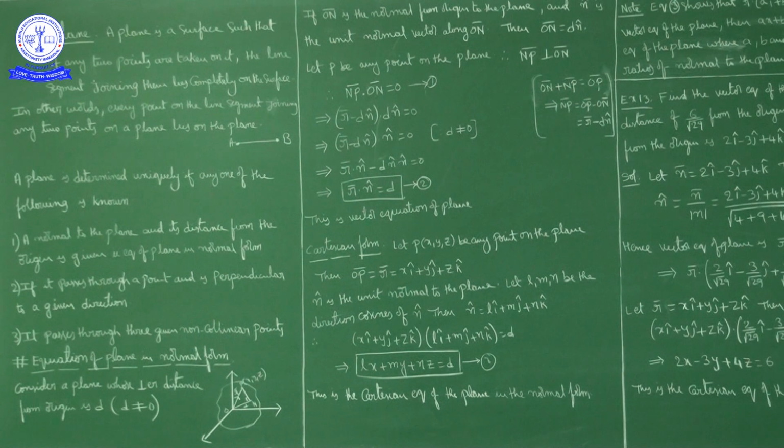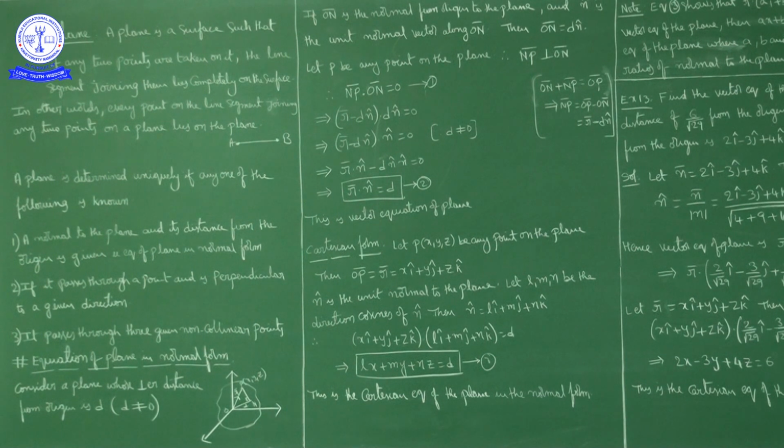Okay, now the first one, equation of plane in normal form. We have to find this plane equation, but this is a three-dimensional figure that we cannot represent on a two-dimensional board. Now this is the x-axis, y-axis and z-axis. Now this is the normal, this is the plane. This plane equation we have to find.